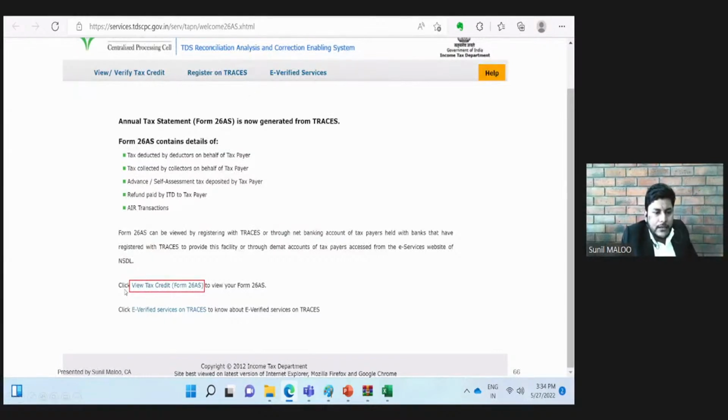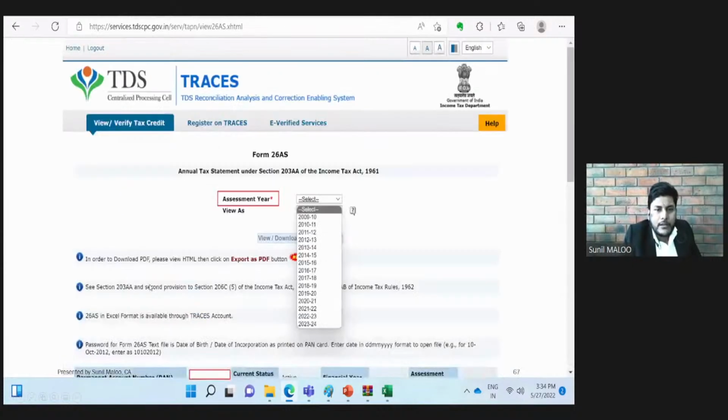Here the link is there. Click view Form 26AS to view your Form 26AS. We need to click this button. And once we click that button, the next screen will be the 26AS. And as we can all see here, the heading is Form 26AS.